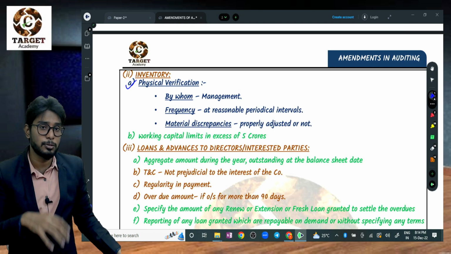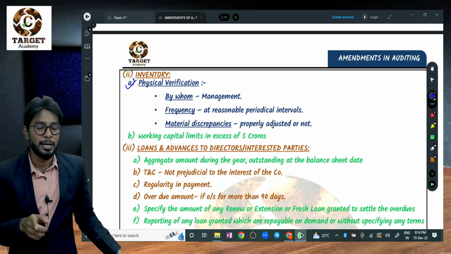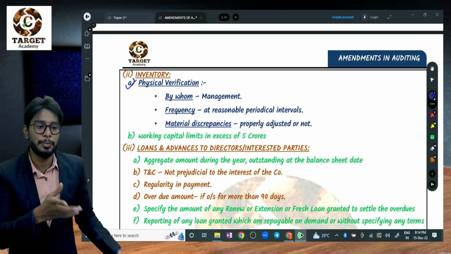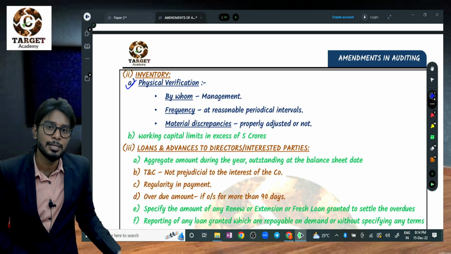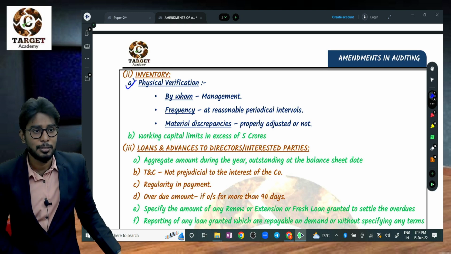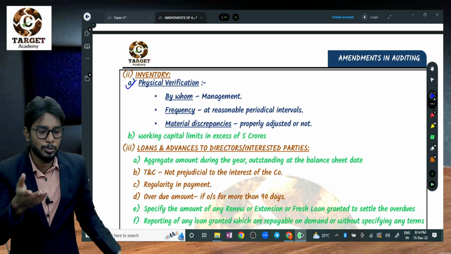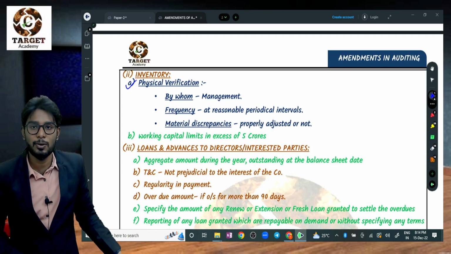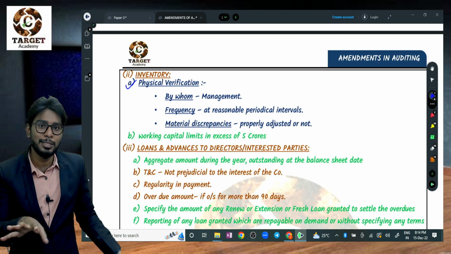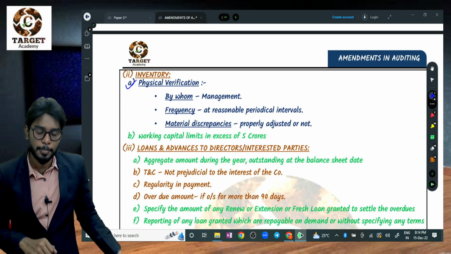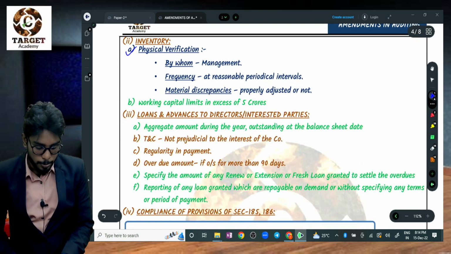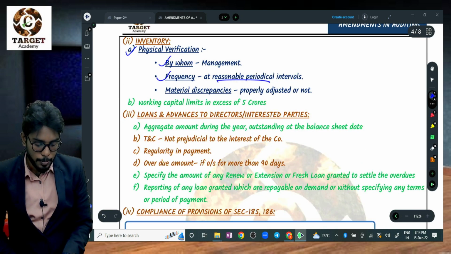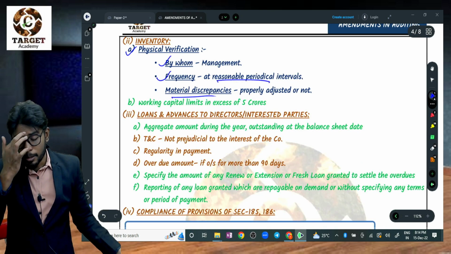Of course, the auditor will also do it at the end of the year, but management has to do it regularly, not wait for the auditor, because it is a management responsibility to conduct the business in an effective and efficient manner, right? What is that effective and efficient manner? They need to check everything. They need to maintain the records. They need to verify physically whether they are existing or not. They need to take care of the assets and stock. So whether they are doing that or not, the auditor has to report. The auditor has to report to whom, management, at what frequency, at reasonable intervals, and material discrepancy.